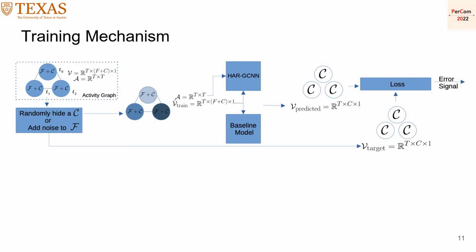Our training mechanism helps our model to generalize and mimic the behavior of unknown activities. So we either randomly hide a class, or we add noise to one of the measurements to generalize the model. And then we use either our model or the baseline with a corresponding loss function that differs between the ExtraSensory dataset and the PAMAP dataset.